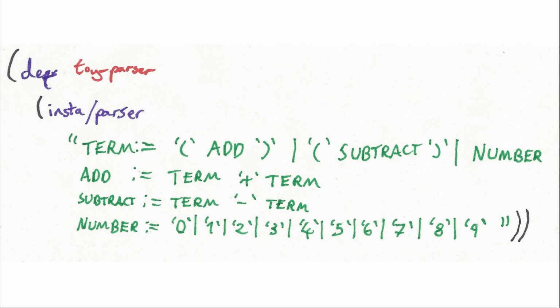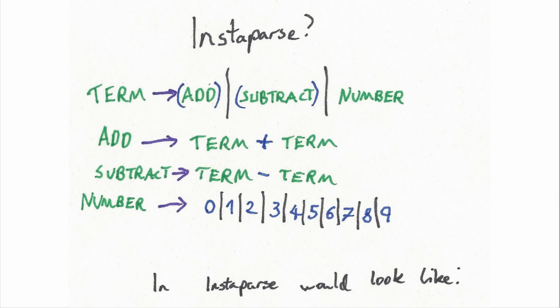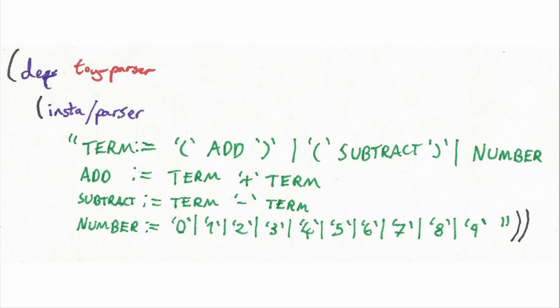And we still have the ors. The non-terminals are the same, so a key for that would be this. You can see the term versus term, add versus add, subtract versus subtract, and numbers roughly the same, but it's a pain in the ass to write this out by hand, I can tell you.